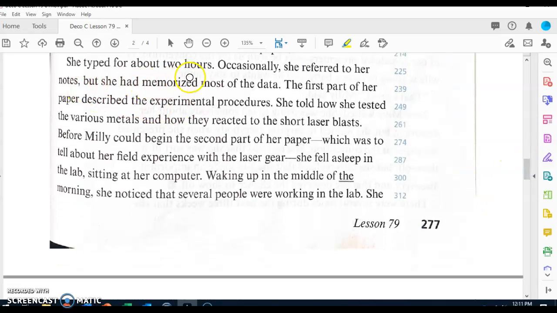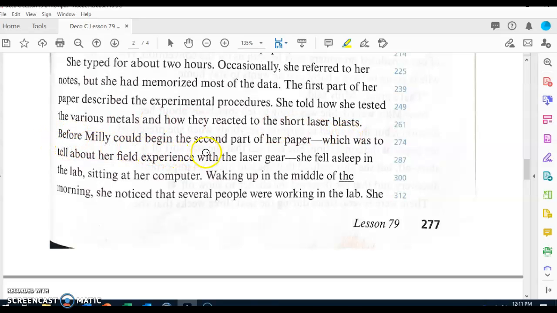She typed for about 2 hours. Occasionally, she referred to her notes, but she had memorized most of the data. The first part of her paper described the experimental procedures. She told how she tested the various metals and how they reacted to the short laser blasts.